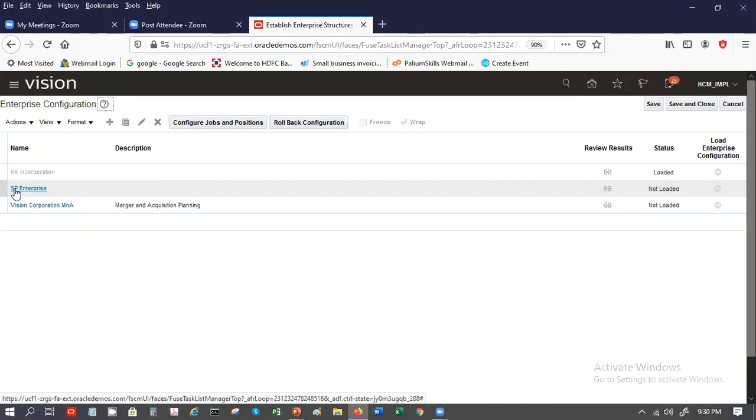How do we do that? You have to load the enterprise configuration into the system. And how do we load it? You can load it by running the load configuration process from here. Right now, we'll not do it, but this is how you can do it. Now, if you want to duplicate, you can duplicate this. You can also make changes to this.